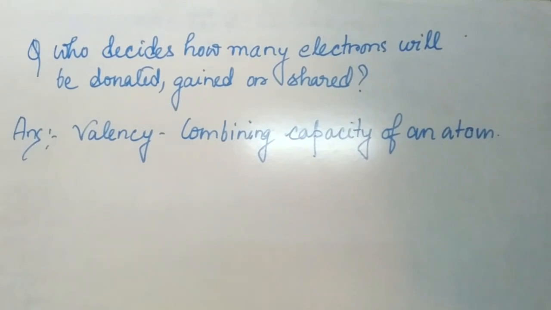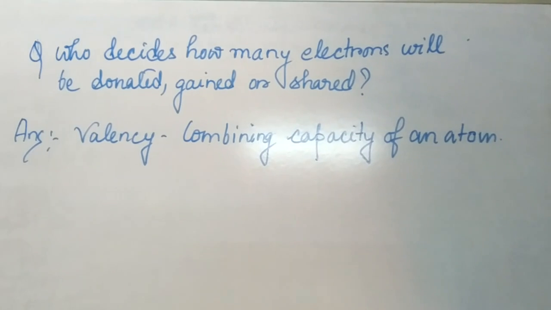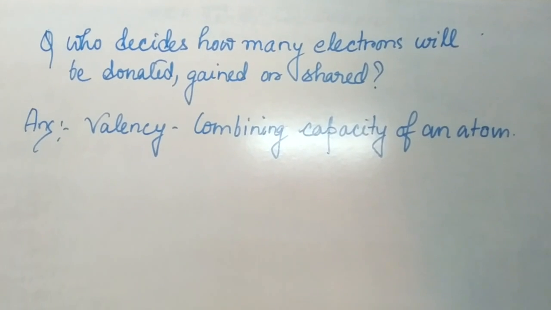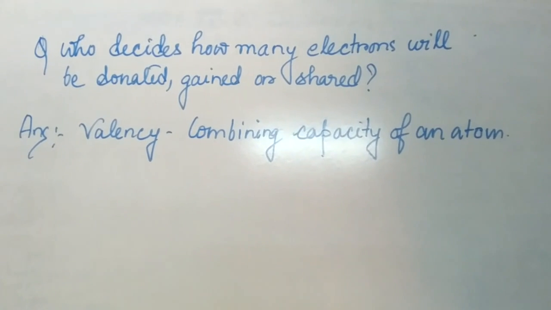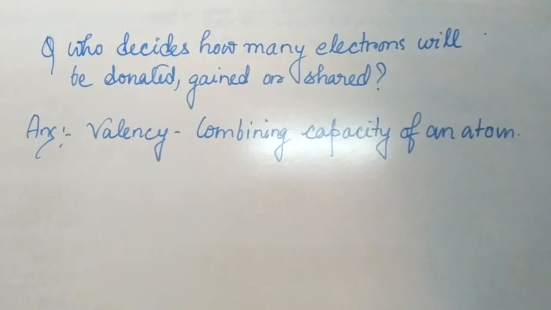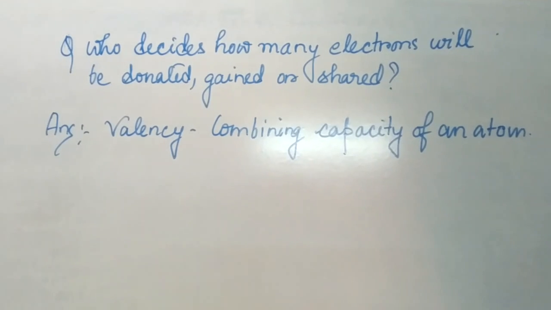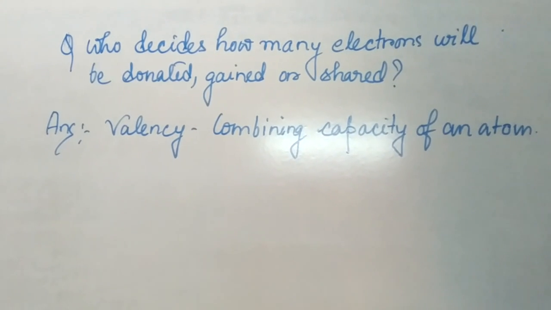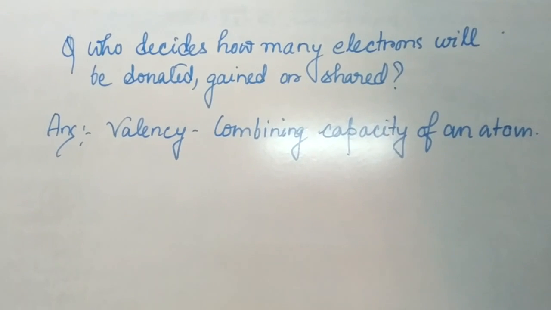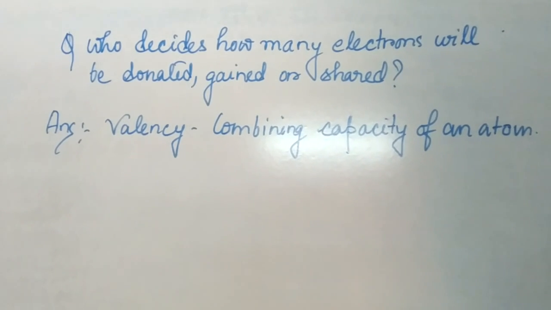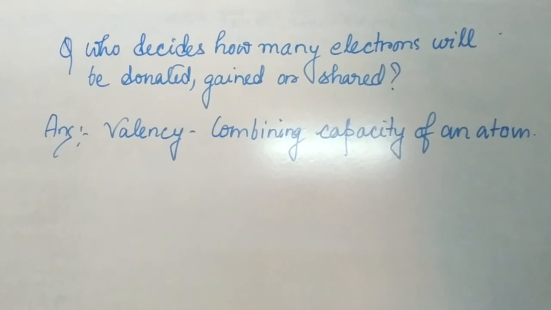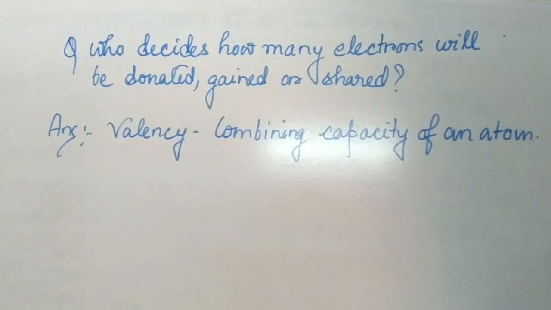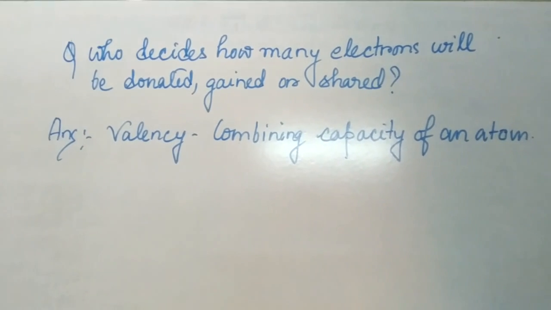Now, as I said, students, who decides how many electrons will be donated, gained, or shared for forming this bond? The answer to this is valency. So valency determines how many electrons will be donated by a particular atom, or how many will be gained and how many will be shared. And this way bond formation takes place. So what is valency? It is nothing but the combining capacity of an atom, that is, how many electrons will be donated, gained, or shared for attaining the stable state.